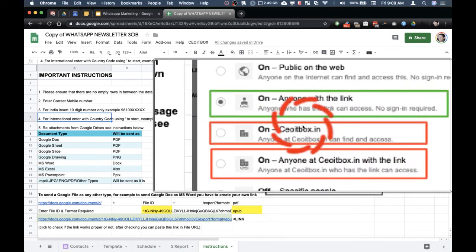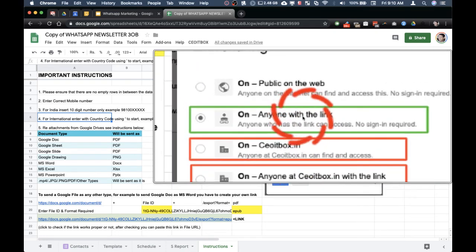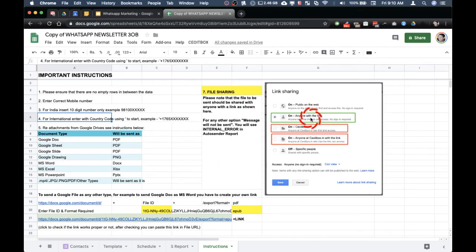This will not work because the server will not get access to open the file. This link becomes a private link, and only the people within your organization can open it. But the WhatsApp server is not a part of your organization and will not be logged into your G Suite account. So please ensure the best way is anyone with a link.